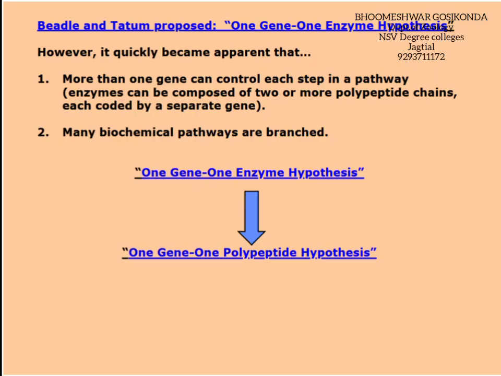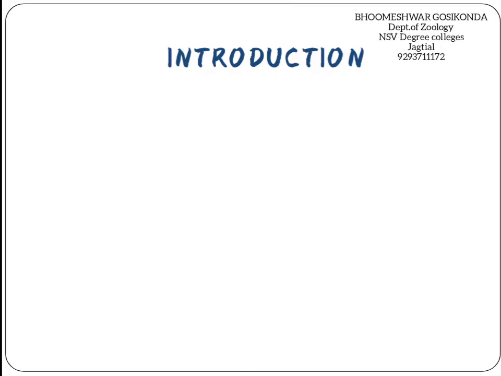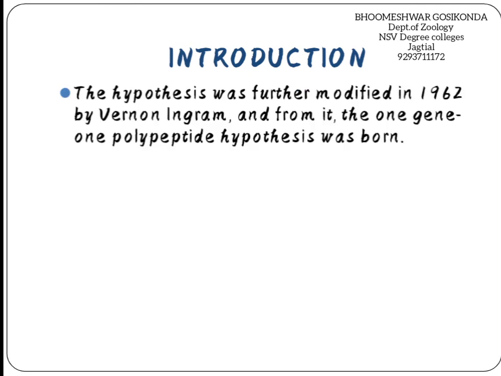In our previous video, we discussed the one gene, one enzyme hypothesis, which was proposed by Beadle and Tatum. But it quickly became apparent that more than one gene regulates every metabolic reaction, and at the same time many biochemical pathways are branched. So the one gene, one enzyme hypothesis was somewhat modified to form the one gene, one polypeptide hypothesis. Now we will discuss the one gene, one polypeptide theory.